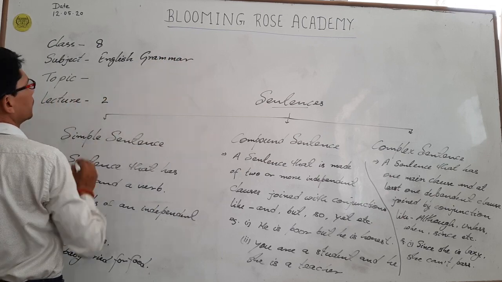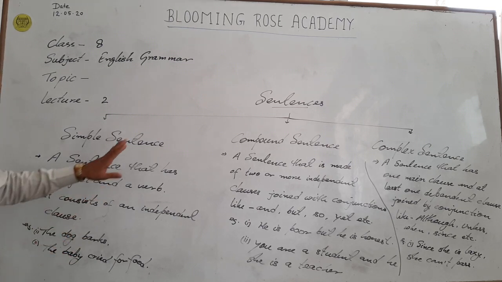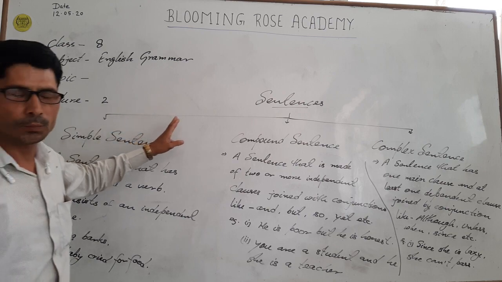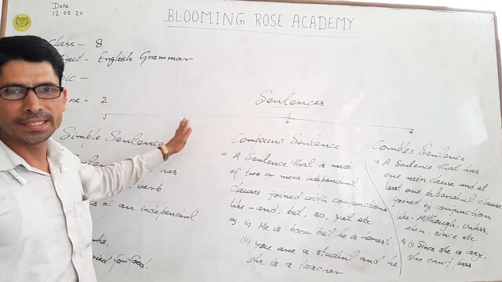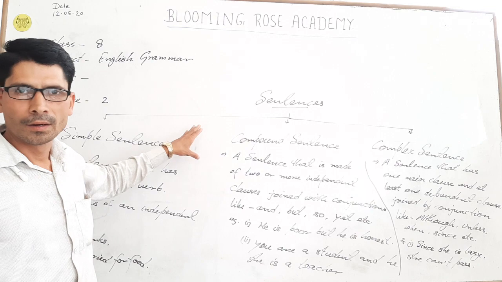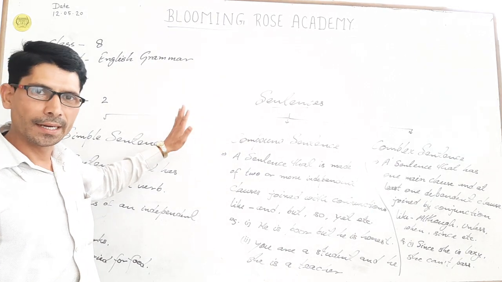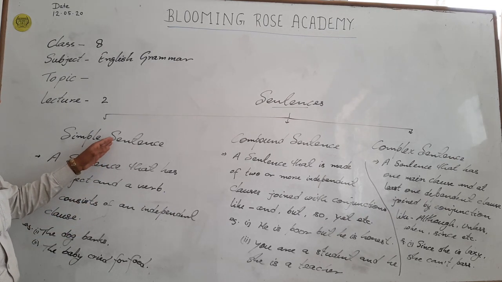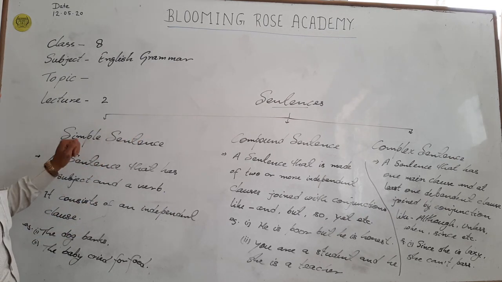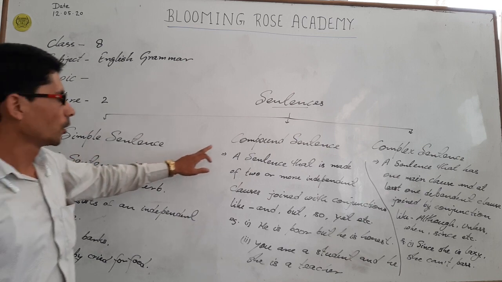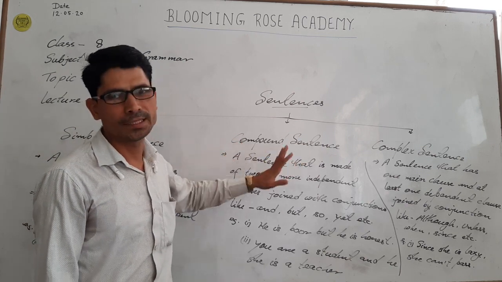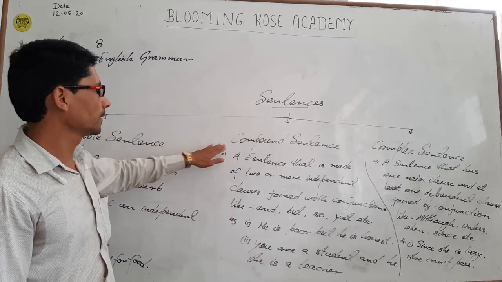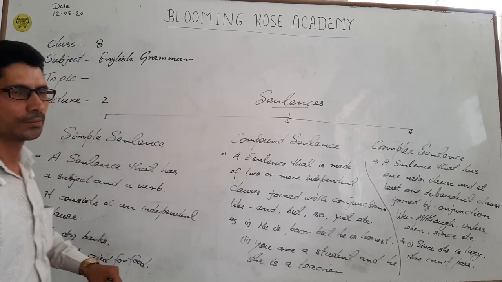Last day we saw the types of sentences: assertive sentence, imperative sentence, optative sentence and exclamatory sentence. Today we will see three more types of sentences: simple sentence, complex sentence and compound sentence. Now let's see what is the difference between simple sentence, compound sentence and complex sentence.